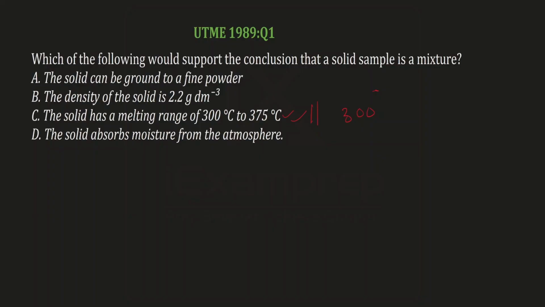Now, option D says that the solid absorbs moisture from the atmosphere. This does not tell us if a sample is a mixture, because even a compound can absorb moisture from the atmosphere. Take, for example, NaOH pellet. Sodium hydroxide is a compound. When you expose it to the atmosphere, because it is deliquescent, it can absorb moisture from the atmosphere. So, absorbing moisture from the atmosphere cannot tell us if a sample is a mixture.